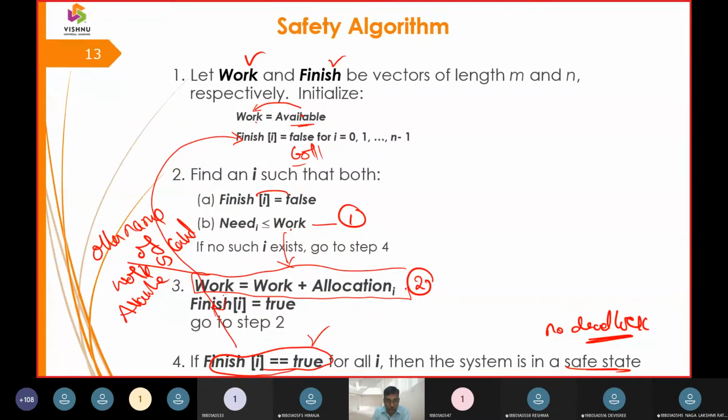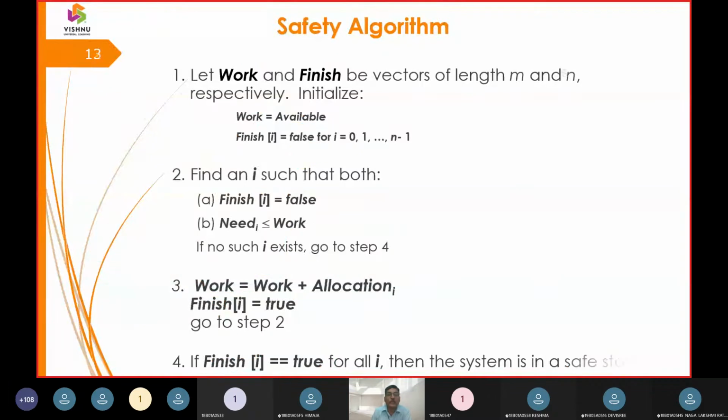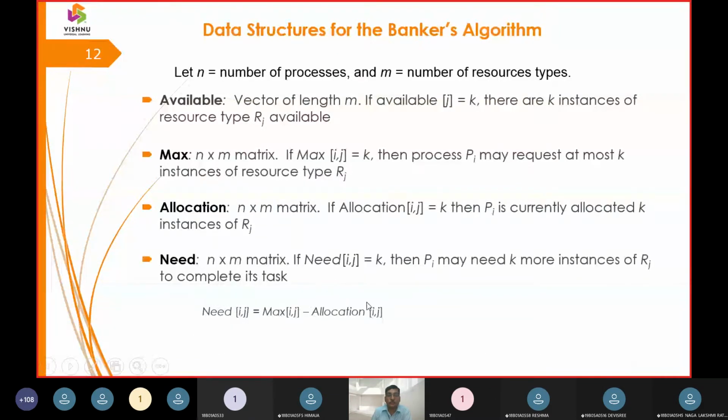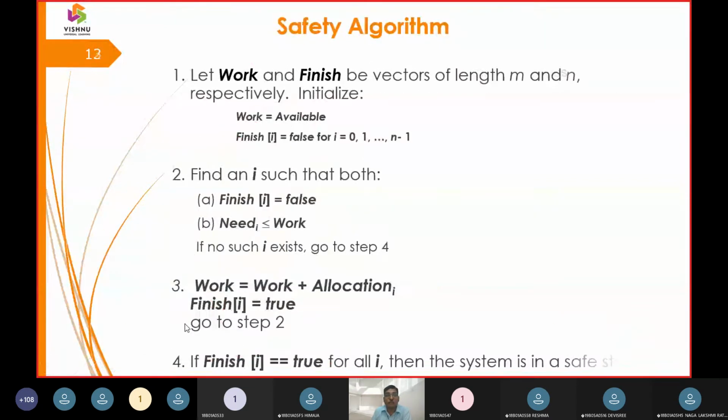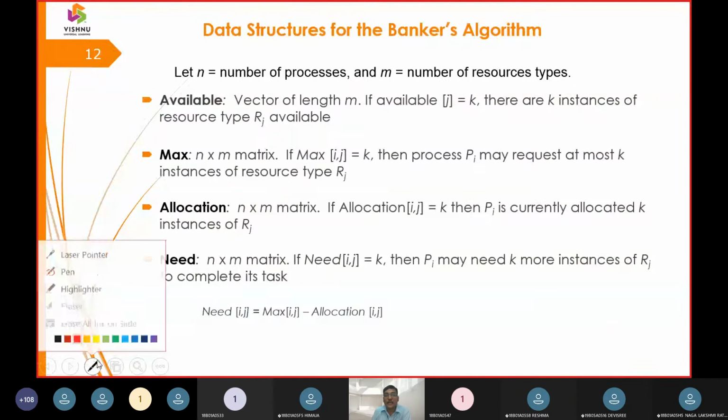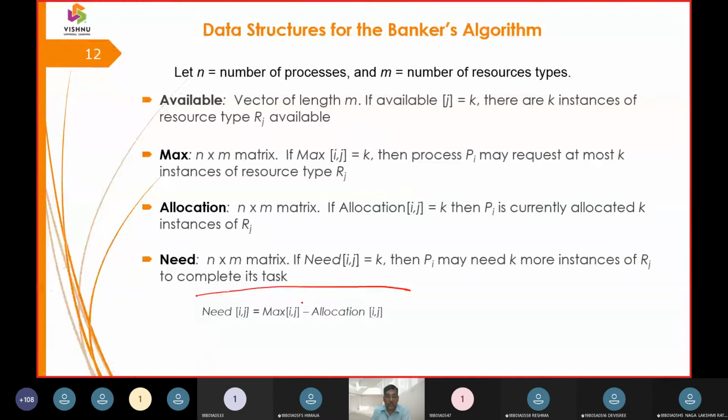And before that, you have to write one more formula to derive the safe state. The other formula is need is equal to maximum minus allocation. Got it?